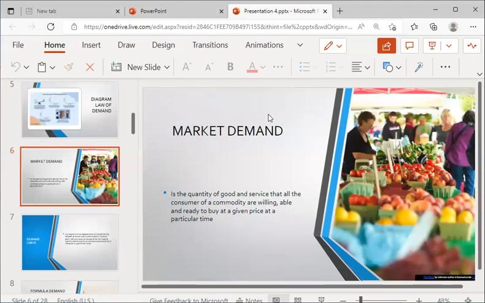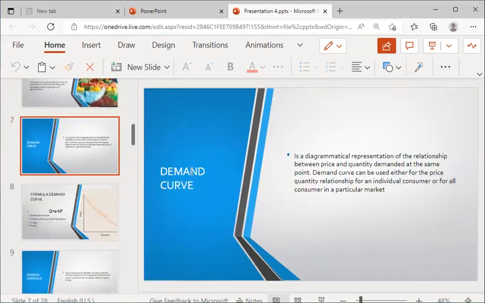Now, let's talk about market demand. Market demand is the quantity of goods and services that all the consumers of the commodity are willing, able, and ready to buy at a given price at a particular period of time. Demand curve: this is the diagrammatical representation of the relationship between the price and the quantity demanded at the same point in time. A demand curve can be used either for the price-quantity relation for an individual consumer or for all the consumers in a particular market.